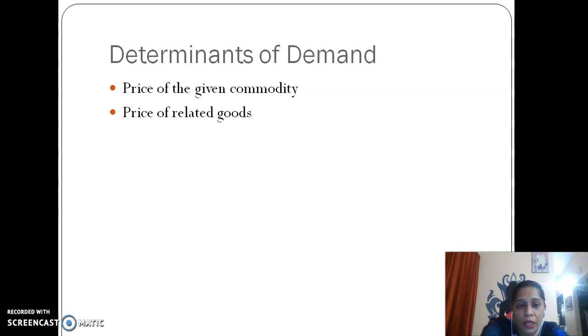So when there are two goods that can be used by replacing each other to satisfy the want of the customer, those goods are called substitute goods, right? Tea and coffee could be substitute goods which can be used in place of each other.